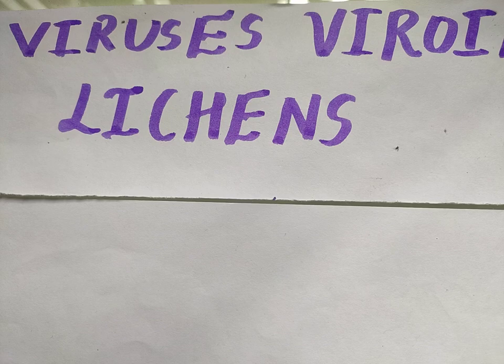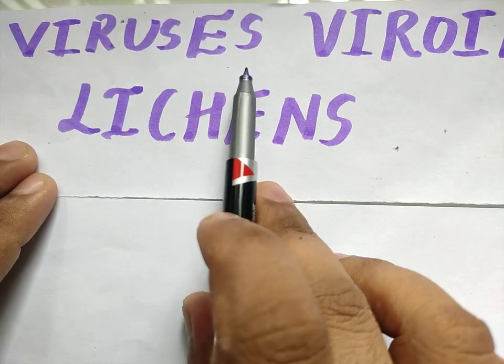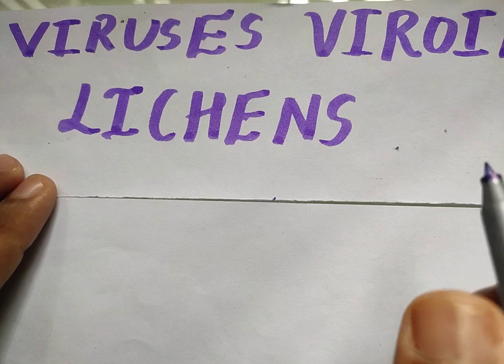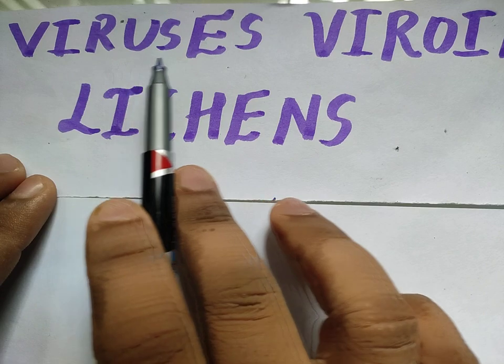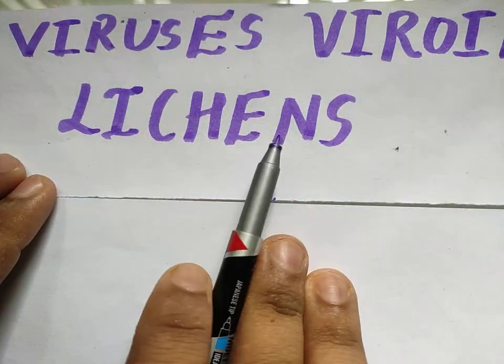Now this group of organisms, that is viruses, has not been classified anywhere in the R.H. Whittaker system of classification. If you see, right from the kingdom Monera, Protista, Mycota or kingdom Fungi, Plantae and Animalia, there was no place given to these groups of organisms called viruses, viroids and lichens.